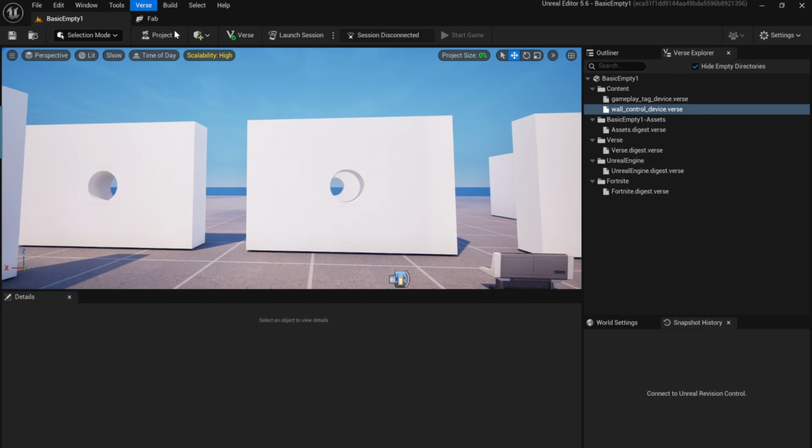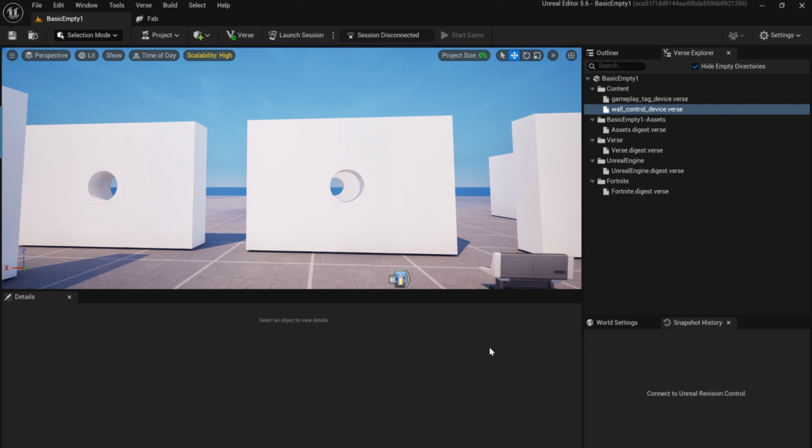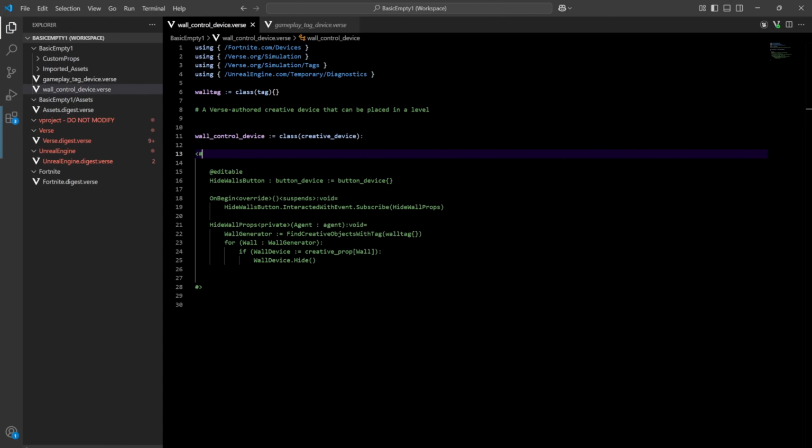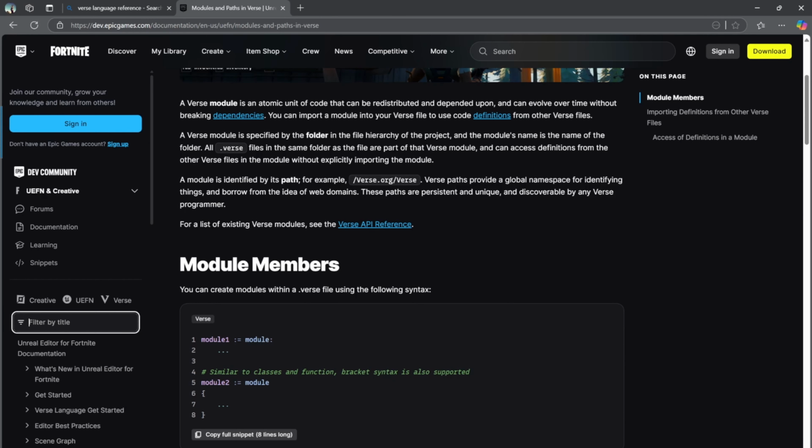Verse surprises me every single day. Oh yes, let's save. And it compiles. That's cool. So that's a nice little example of multi-line comments. Okay. So, looking at modules and paths, right?